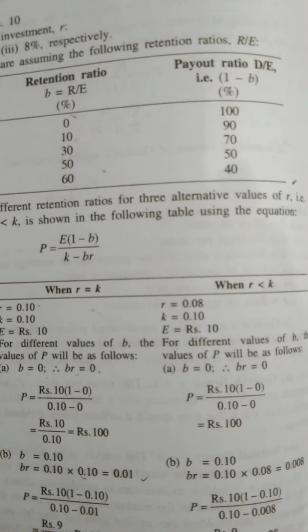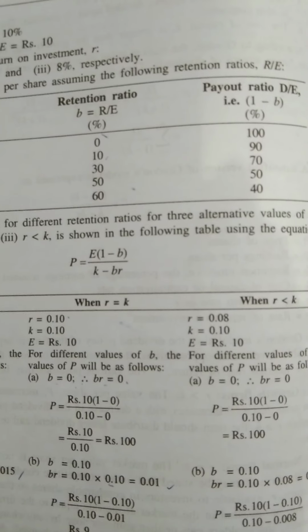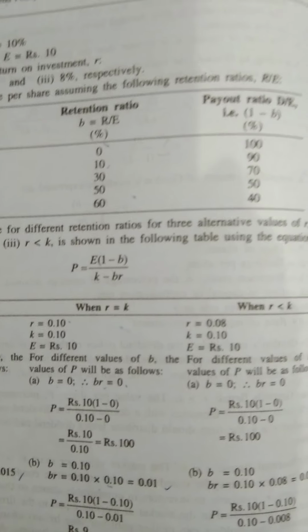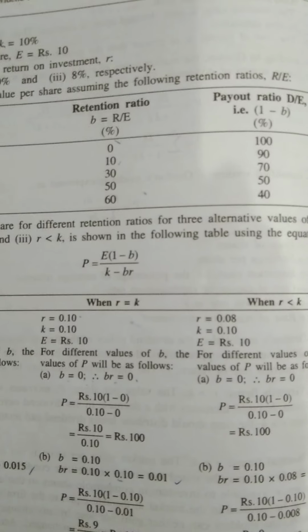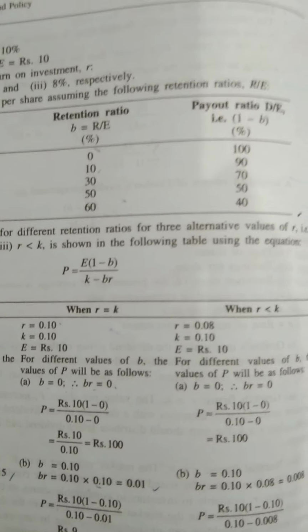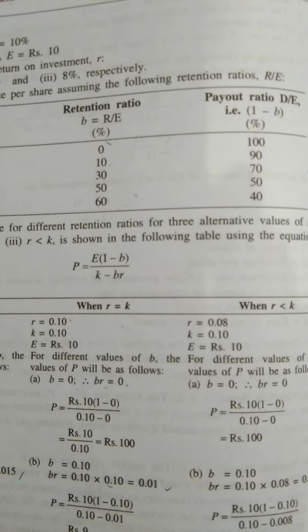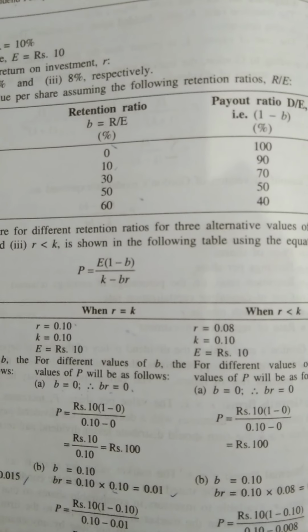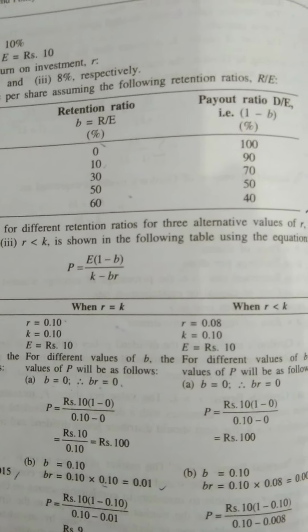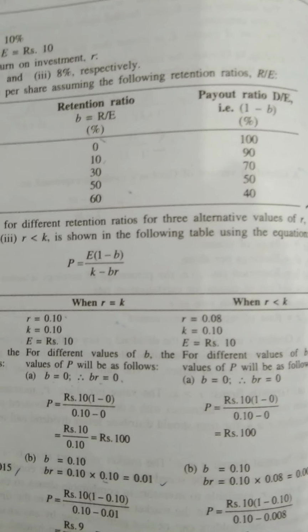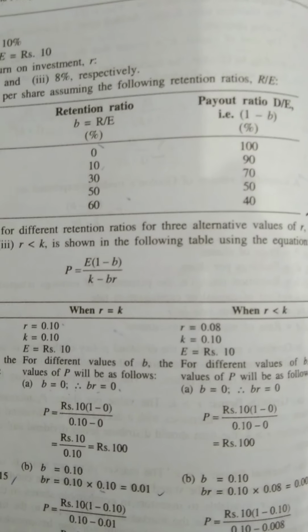And retention ratio and payout ratio is given. What I have told you earlier, retention ratio plus dividend payout ratio must be equal to 100%, or equal to 1 in terms of arithmetic. Look at here, if the retention ratio is 0, automatically it means the firm pays the full amount as dividend. That's why it looks like 100.